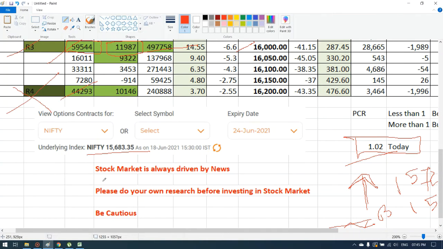But the stock market is always driven by news. That means anything can happen in the stock market based on one single news. Even a single positive news can move the market towards green, and even a single negative news can bring the market down.